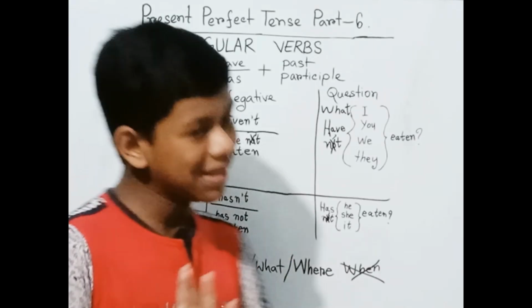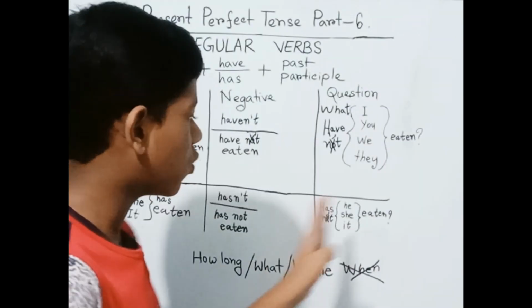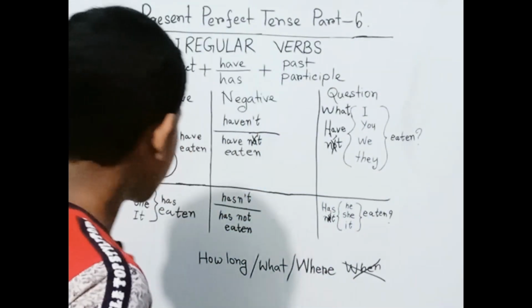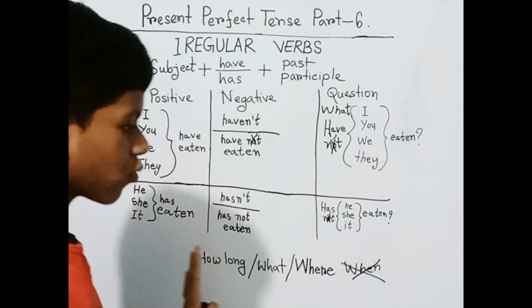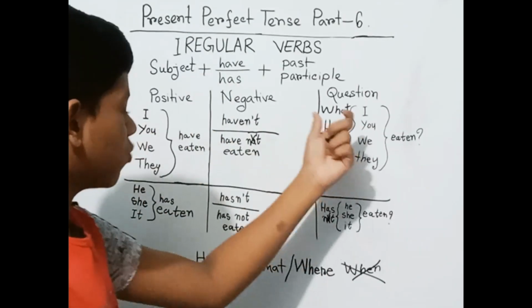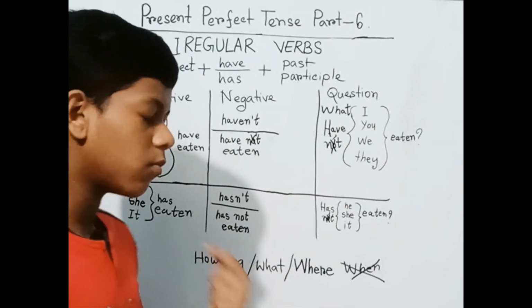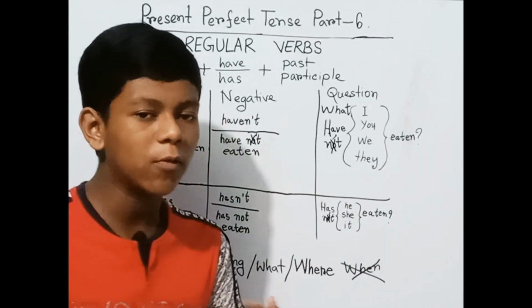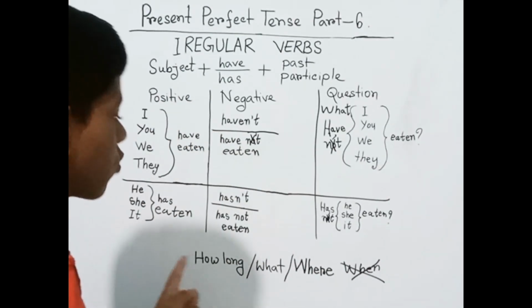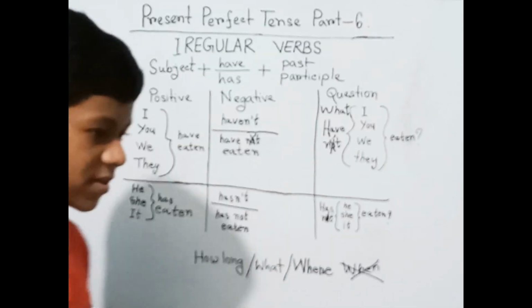Okay. So we can make this and we can add the extension after the word or verb. Here we have already practiced the W's questions. We can also add them with this positive and negative form, both of them: how long, what, where, why, and a variety of W's words, which we have already learned.